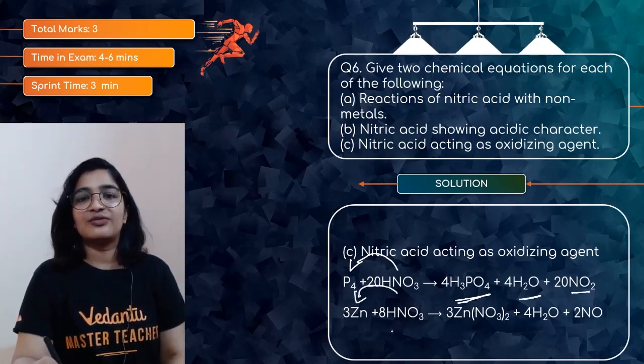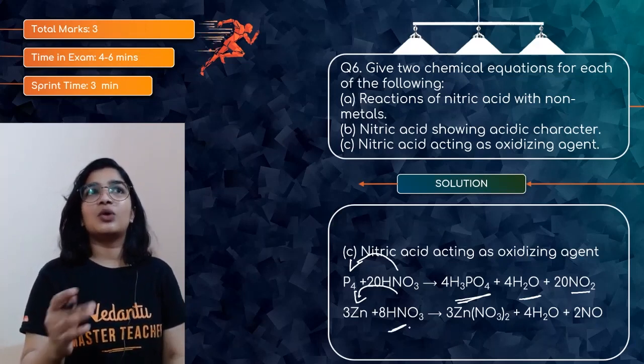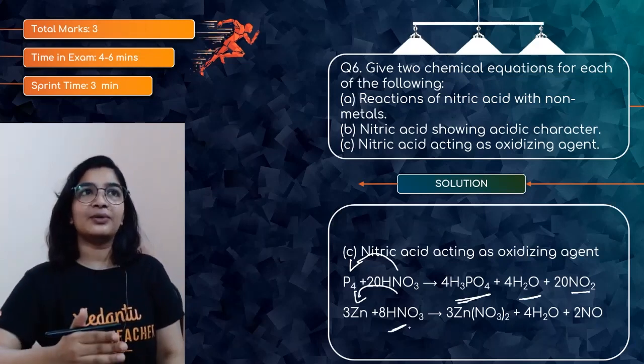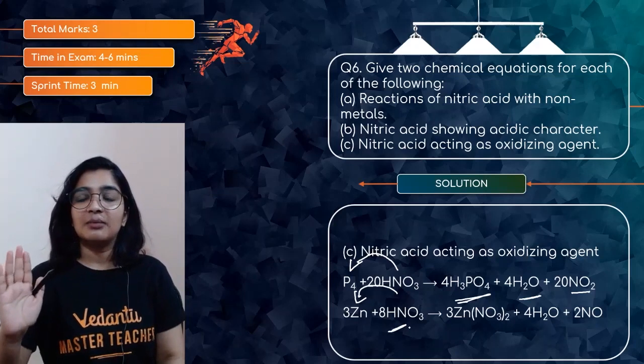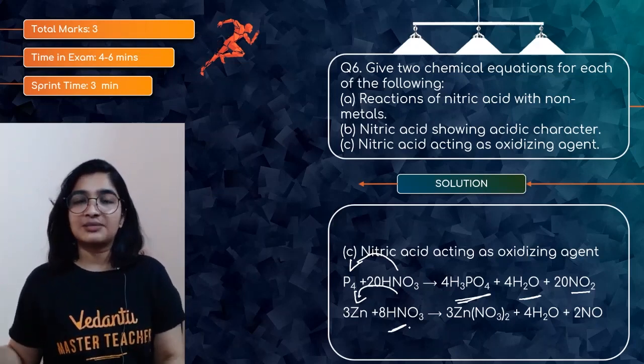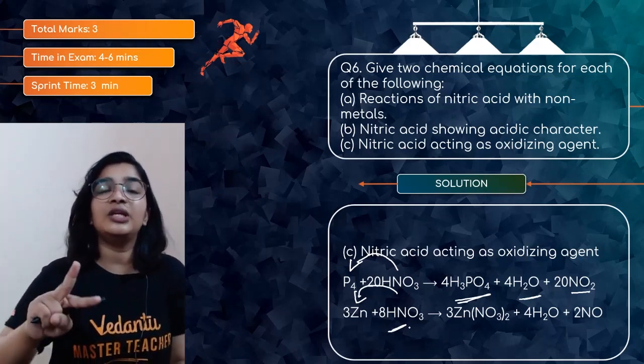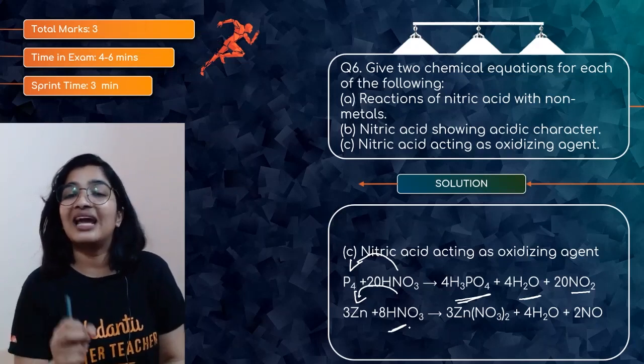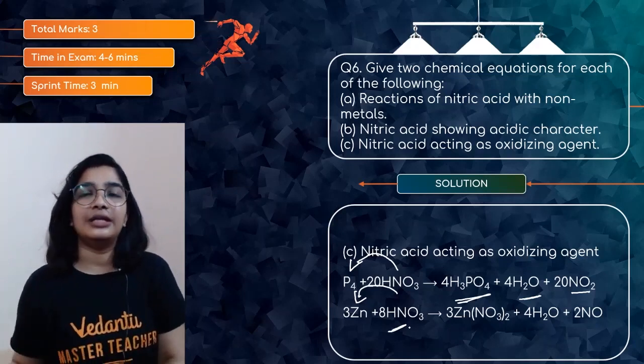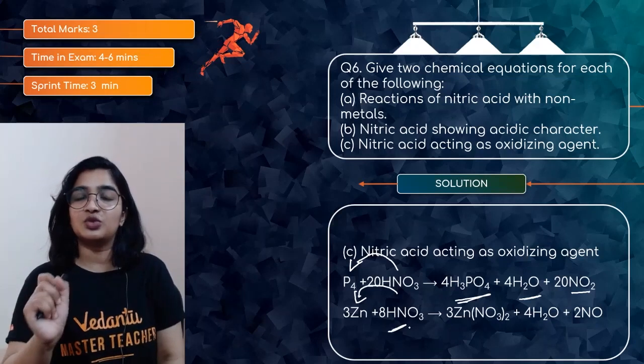Here in case of metal, what we have learned is whenever metals are made to react with an acid, you will get metallic salt and hydrogen gas. But here in case of HNO3, it will be oxidized to water and the nitric acid will be reduced. So that is something which you should know.